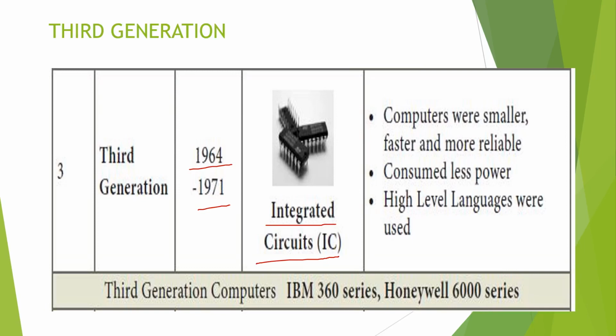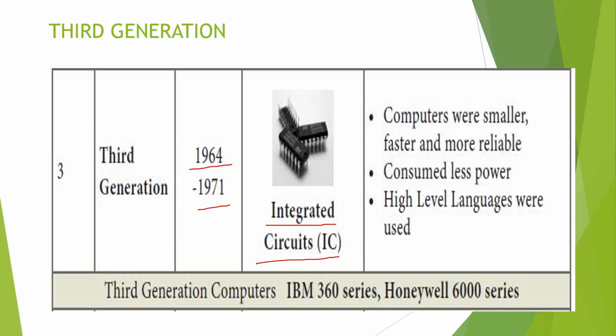It's a small chip, a small piece of semiconductor material. It has the same function as a large circuit, and it is also made by ICs only. With the help of thousands of ICs, we are creating a computer. Thousands and lakhs of ICs are combined together to form a microprocessor. So that microprocessor is our fourth generation computer.